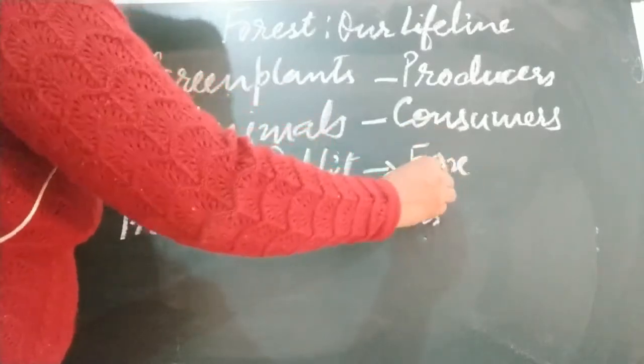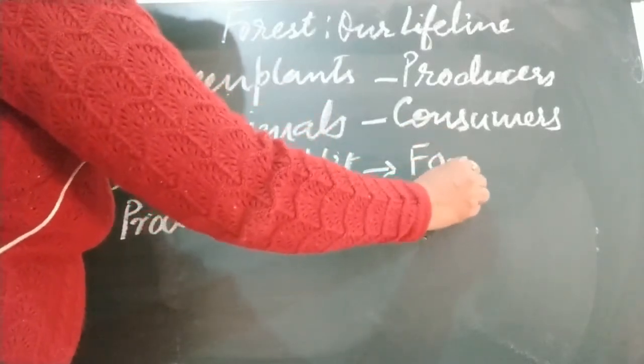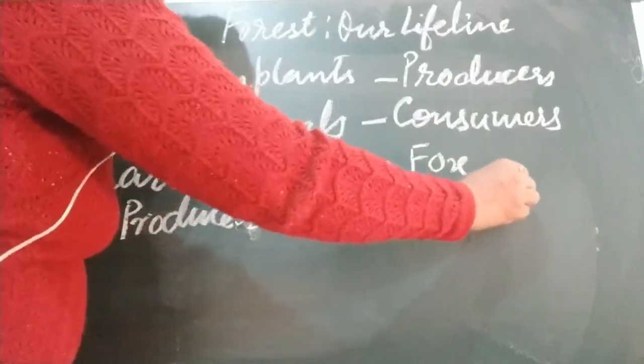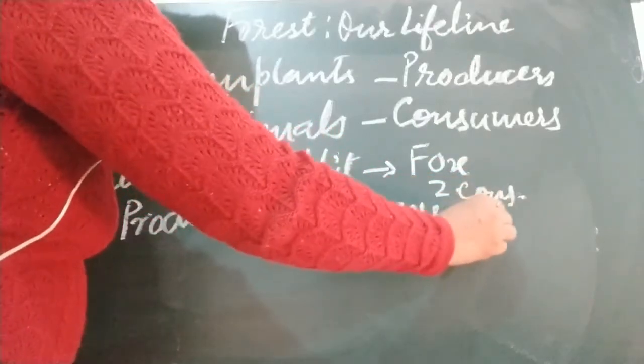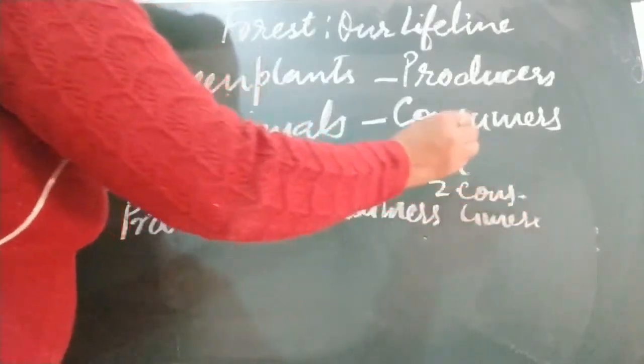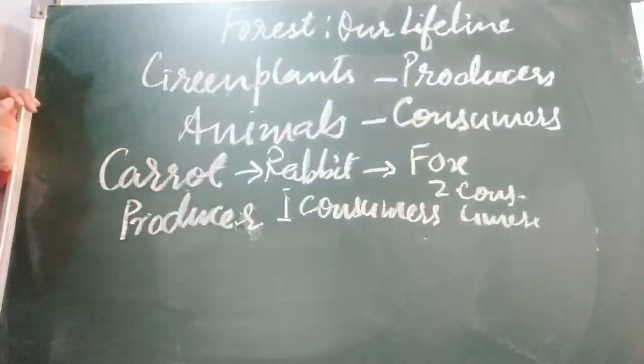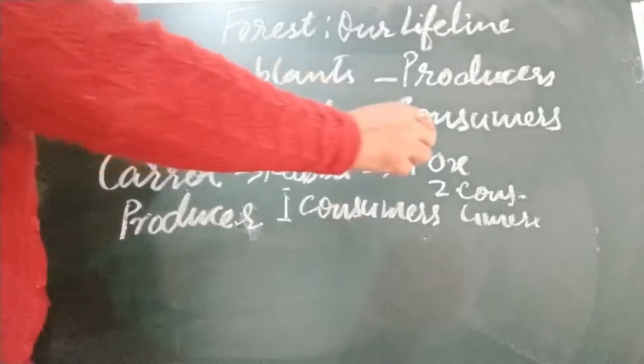Rabbit is eaten by fox. This is the second consumer. Second consumers can sometimes be carnivores or herbivores. Here fox is a carnivore.